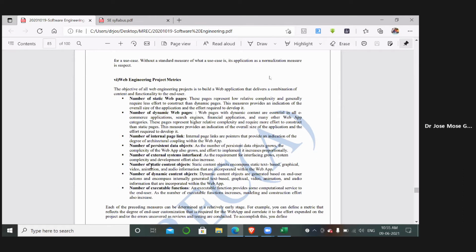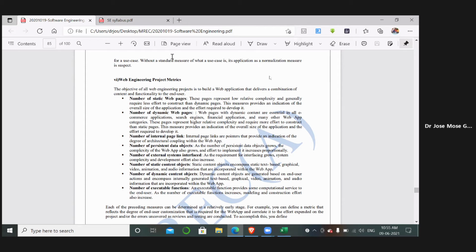In static, there is no movement; you can only watch the content and view the image. So we count the number of static objects in your page, the number of dynamic objects, and the executable functions, like scripts in HTML, DHTML or JavaScript. Whatever functions you have in your web page, you calculate all of those to consider the quality of your web page.